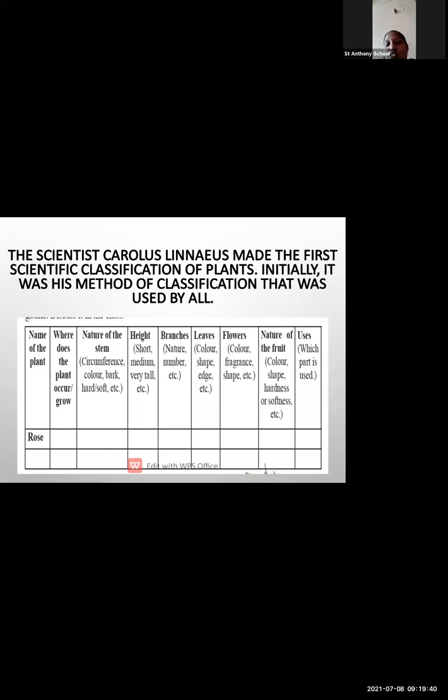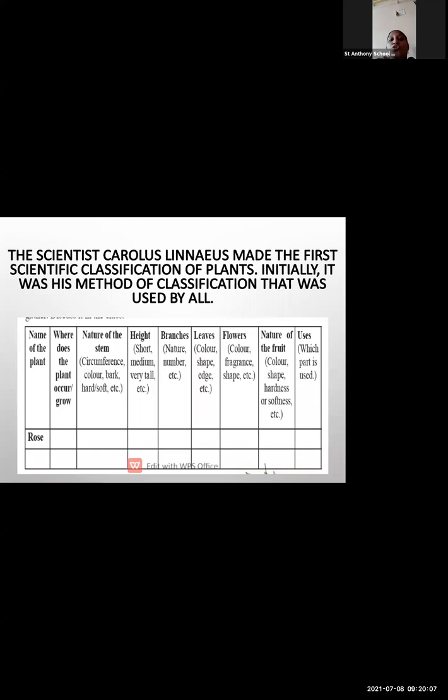As the rose flower has fragrance, people like the rose flower very much. Then, is the plant bearing some fruit or not, and what is the use of the plant? For example, if the plant is medicinal, then which part of the plant is used for medicinal purposes?